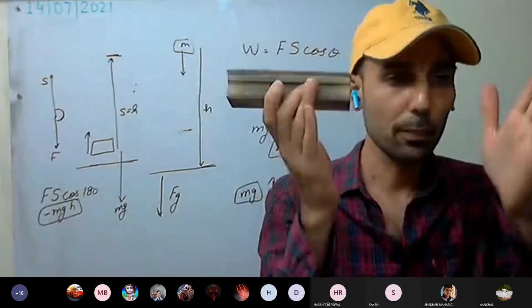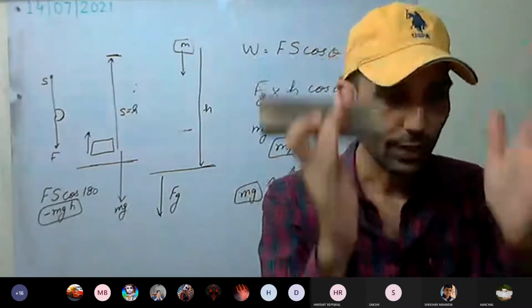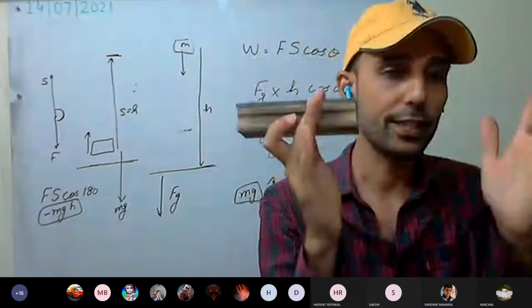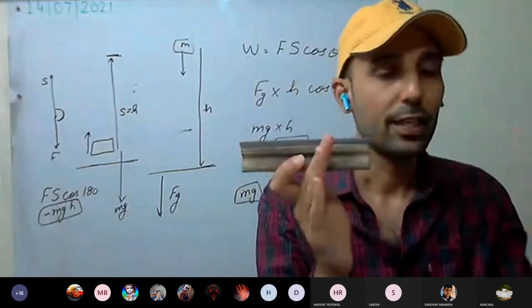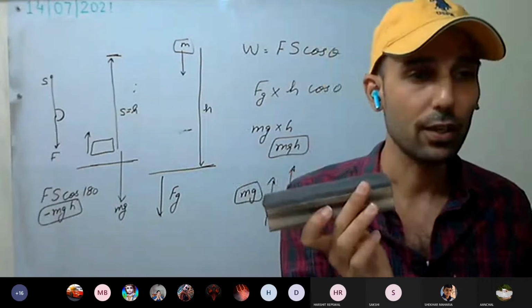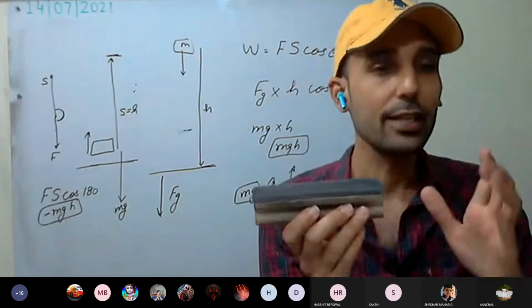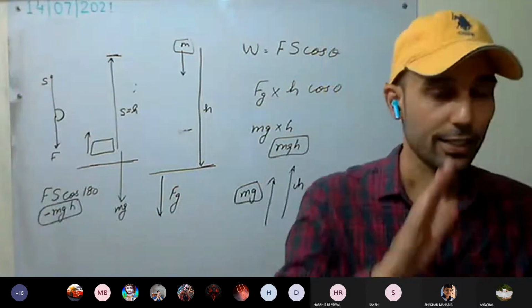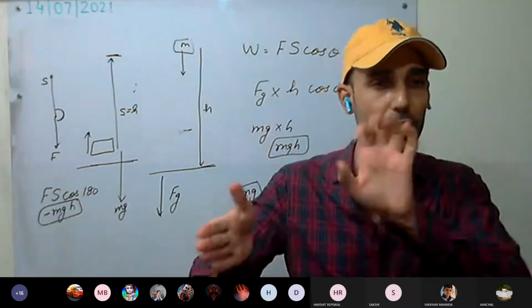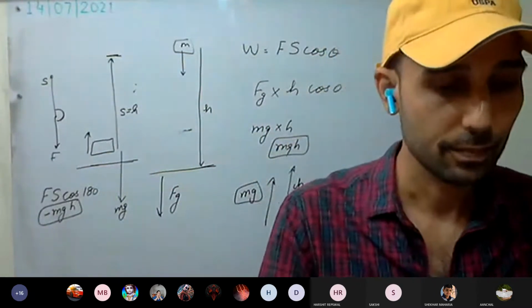Understood this one? Change has taken place only in that duration. Only in that duration has work been done. So the displacement taken in that time while the force has been applied, that is the work done. Understood now? This is clear. Till the force is applied, work is done. As force is removed, no work is done. This is clear.